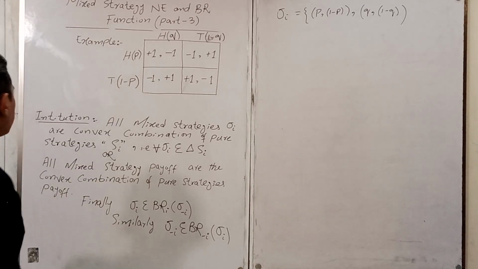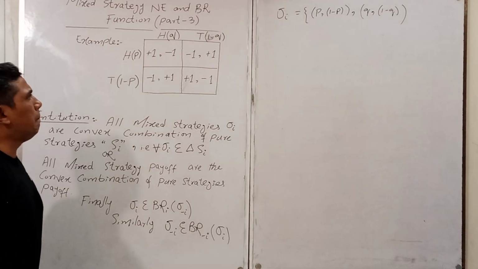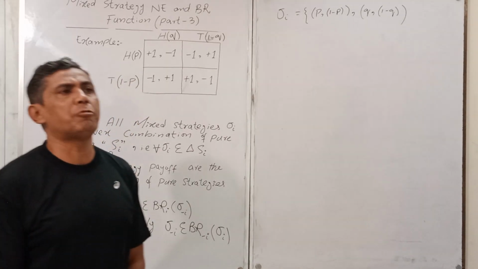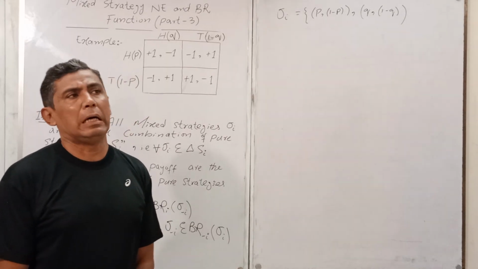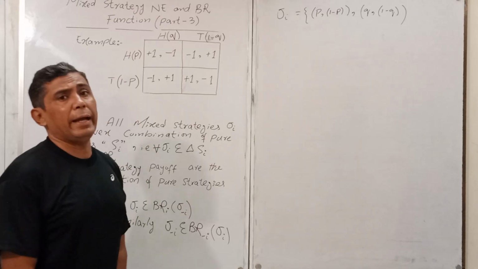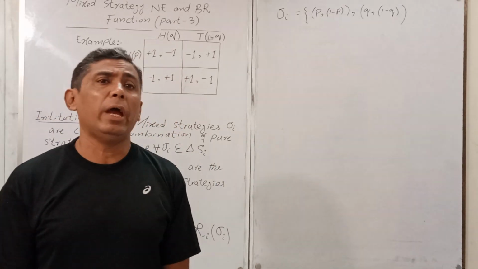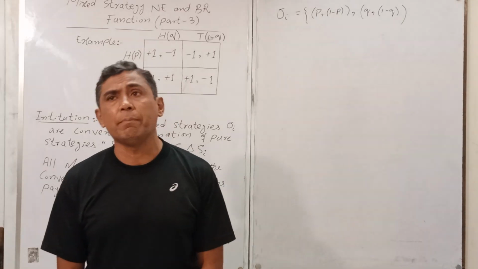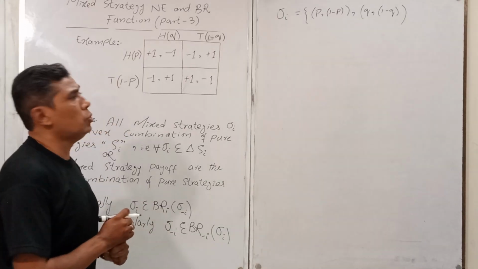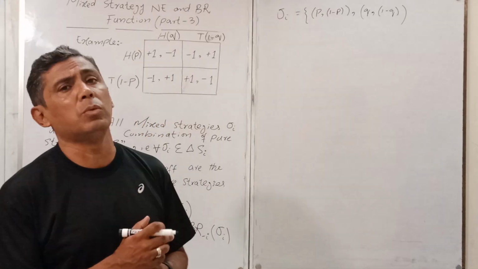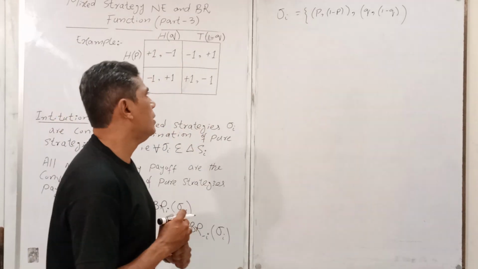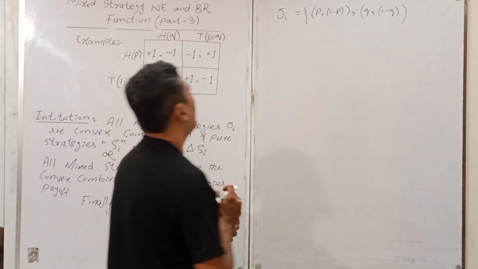Now today we have to plot the best response functions, and we have to find out the values of the probabilities, meaning the values of Q and P for both players, and we will find out at which values of probability both players have Nash equilibrium. So through the best response function I will try to find the Nash equilibrium with mixed strategy here. So first of all, one important thing here,